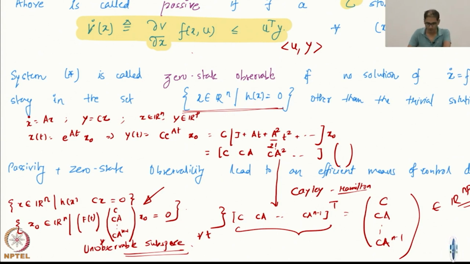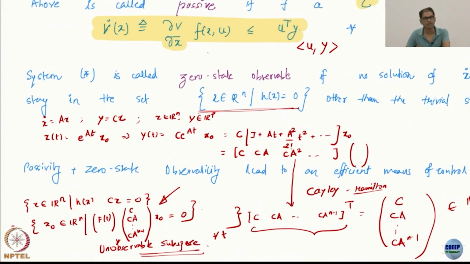Therefore, if you have anything in the unobservable subspace, it's a funny thing. Just think about this. If I have multiple points in the unobservable subspace, x01 and x02, for both of them this is equal to 0, correct?